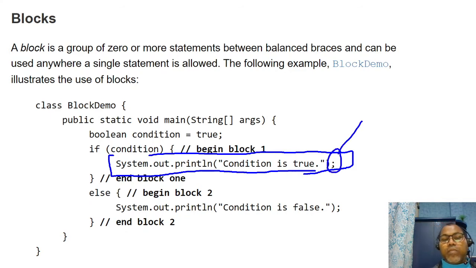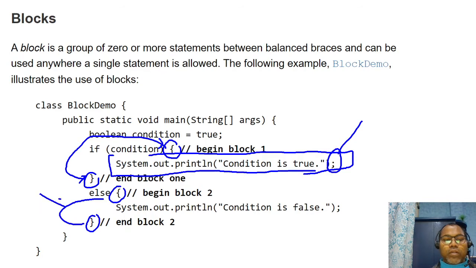If these statements are grouped into curly braces open and curly braces close, this is one block. Similarly, with a curly brace opened here and closed here, this is another block. This is block one. This is block two.